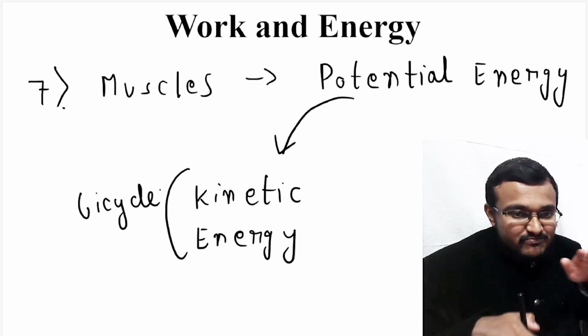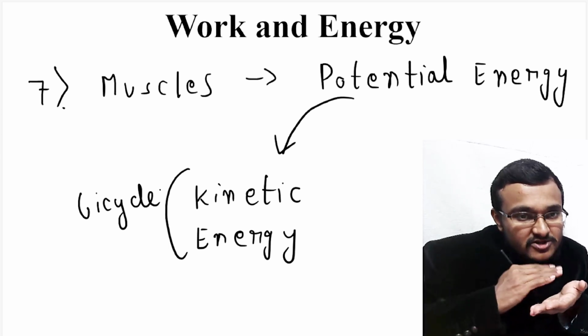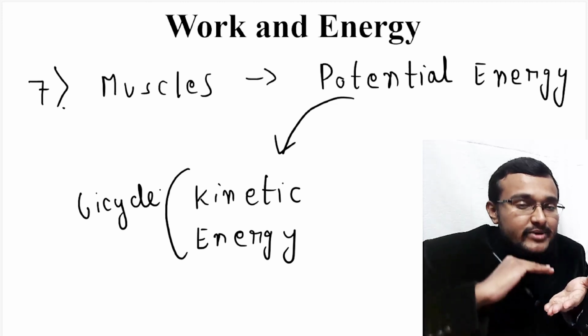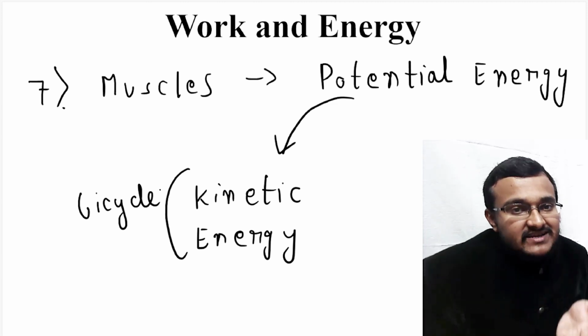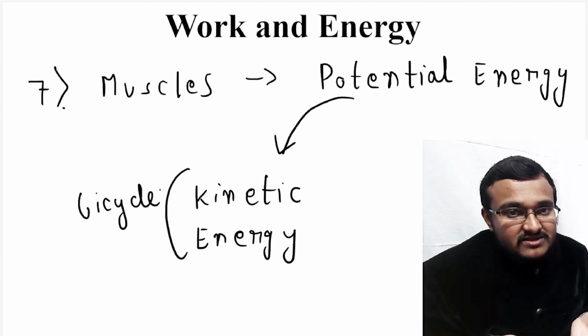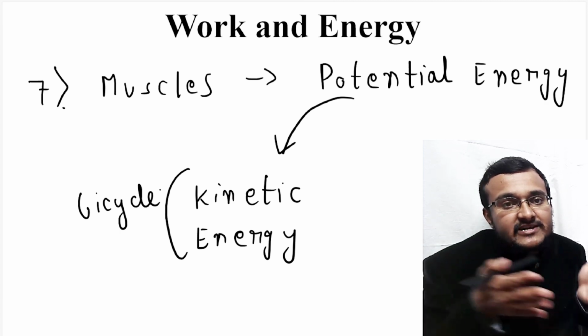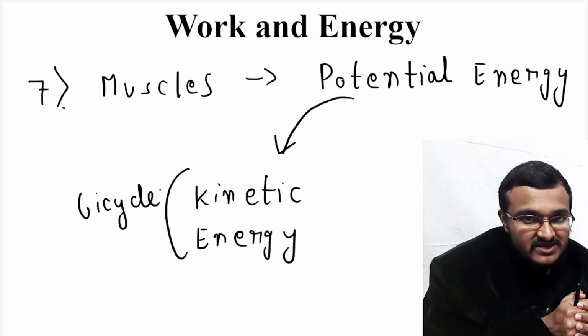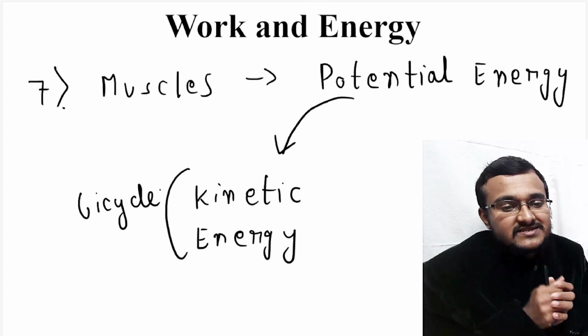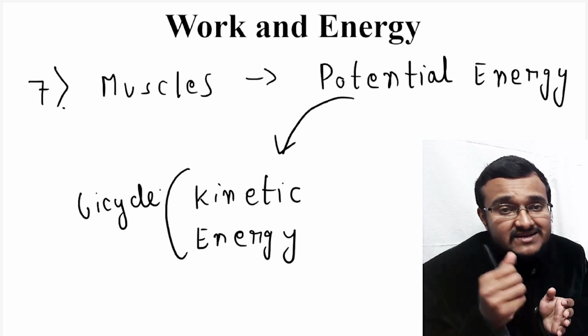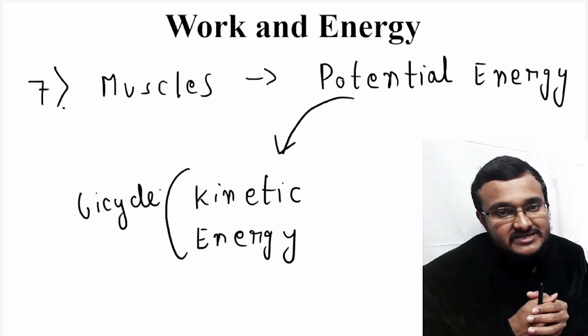That pedaling is responsible for the movement of the bicycle, and because of that kinetic energy comes into picture, because the entire system comes into motion. So the potential energy of your muscles is converting to the mechanical kinetic energy of the bicycle.